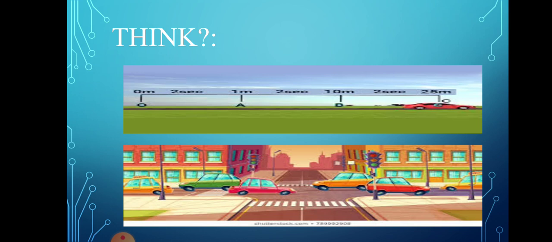In the other, there are so many cars and disturbance in the city, because due to traffic it cannot move from one position to another at equal intervals of time.